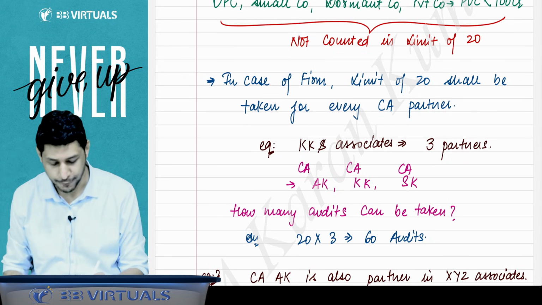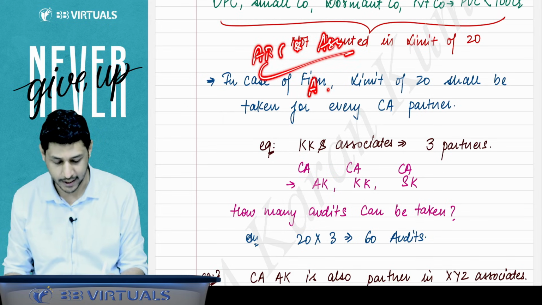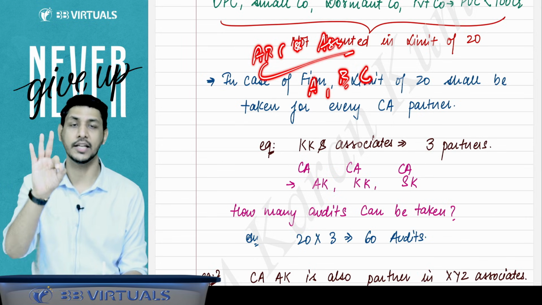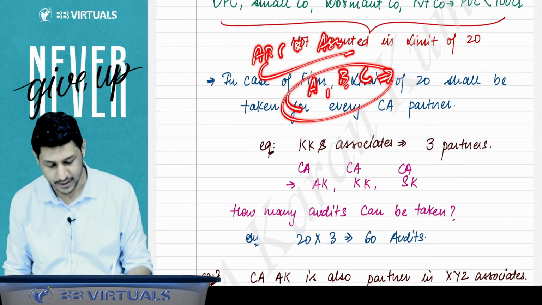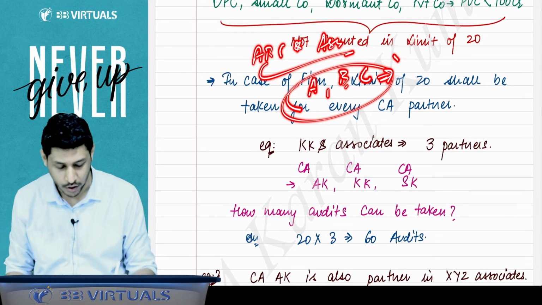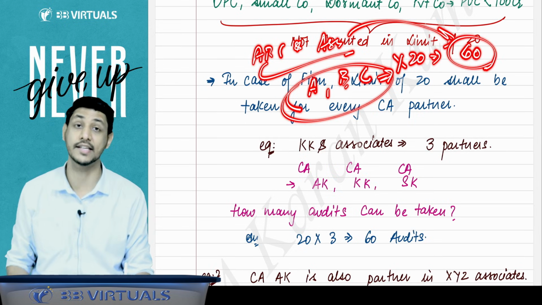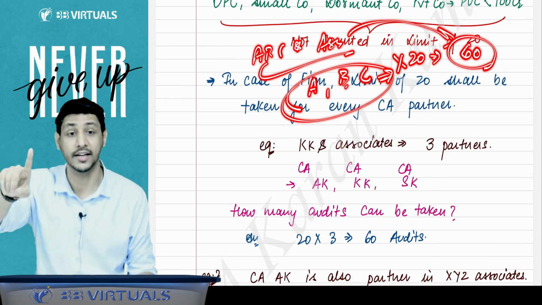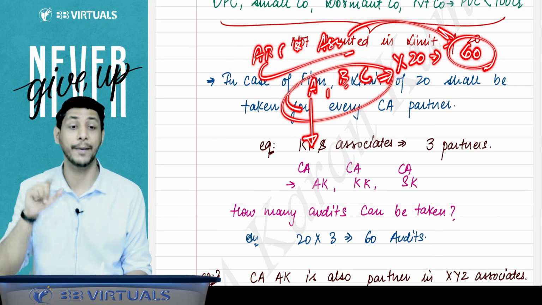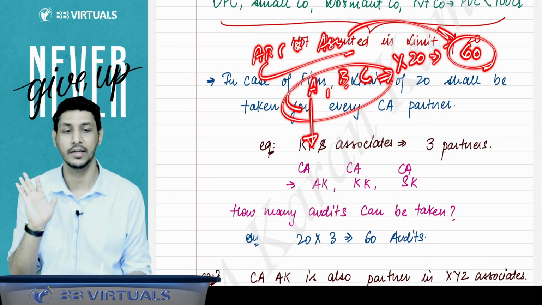For example, there is a firm ABC and Associates, and in that firm there are 3 partners A, B and C, working in that firm. So the limit applicable will be 60. That means the firm can accept 60 audits in its name, but individually a single partner cannot sign 60 audit reports. He will be able to sign only 20 audit reports.